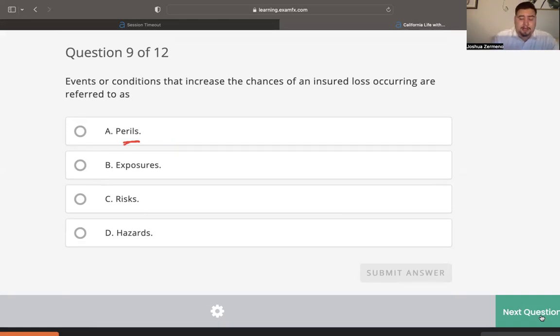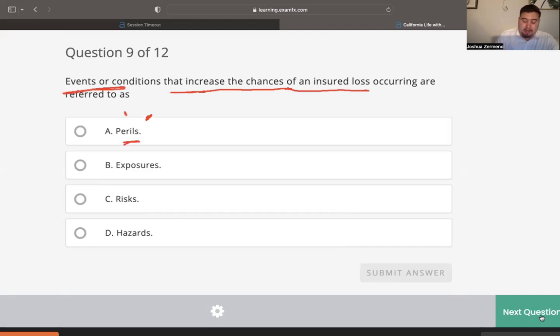However, look at the question. We're talking about events or conditions that increase the chances of a loss. Remember that I said in order for this to be the answer, they have to give it a specific name. Tornado, flood, fire. Here, they're not giving a specific name. They're just saying an event or a condition, but they're not saying the specific name.